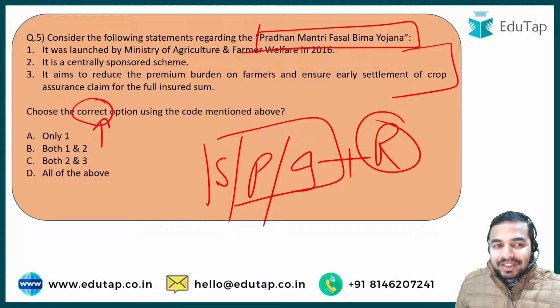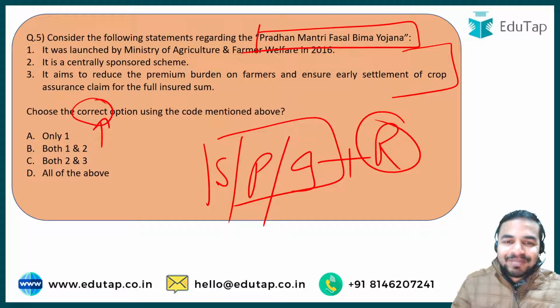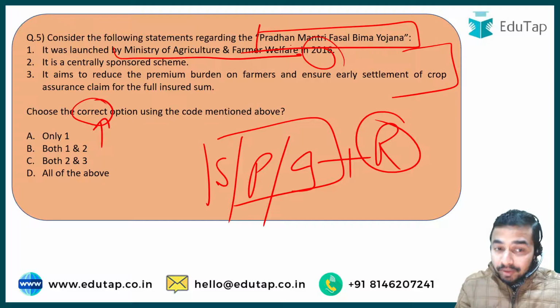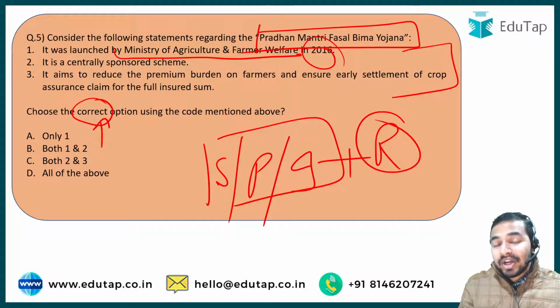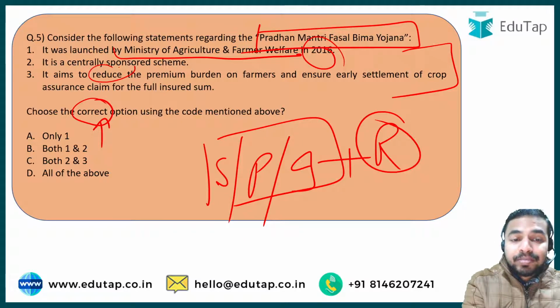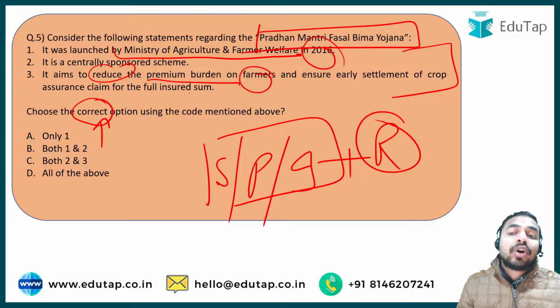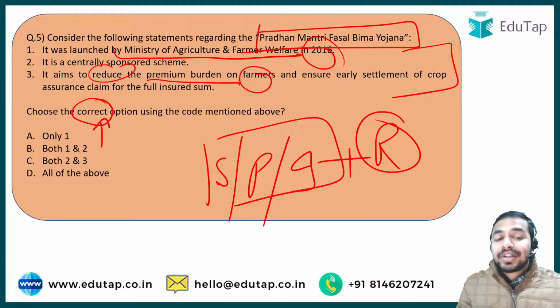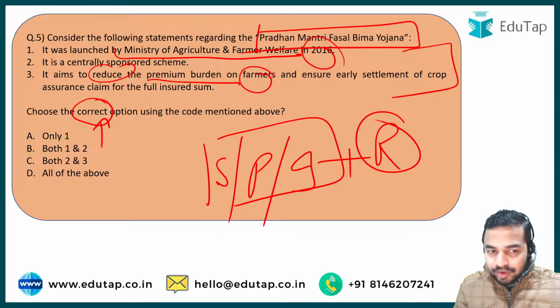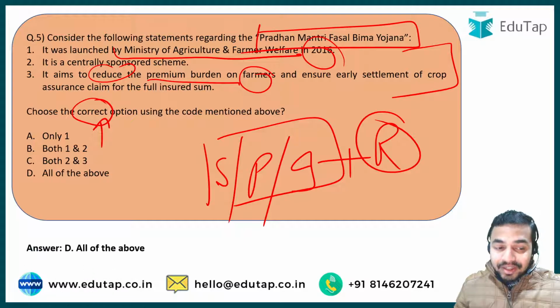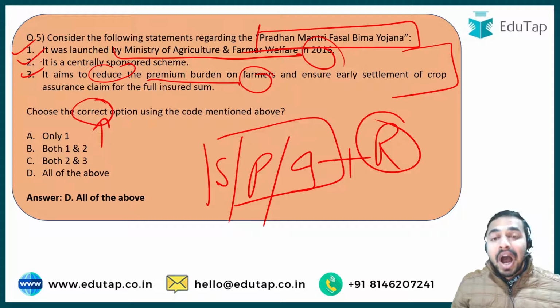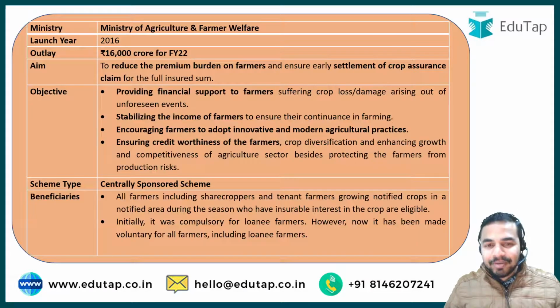The very first statement says that this particular scheme was launched by the Ministry of Agriculture and Farmer Welfare in 2016. It is a centrally sponsored scheme. The third statement is asking about the aim of this Pradhan Mantri Fasal Bima Yojana, that is to reduce the premium burden on the farmers and to ensure early settlement of crop insurance claims for the full insured sum. So here you are required to tell me the correct answer, and the right answer to this question is option D. That means all these statements mentioned above are correct in relation to the Pradhan Mantri Fasal Bima Yojana.